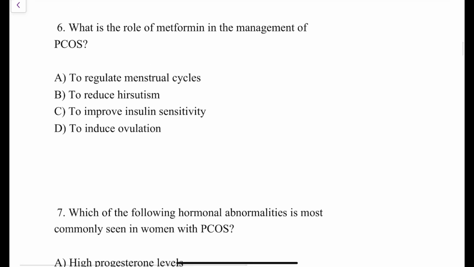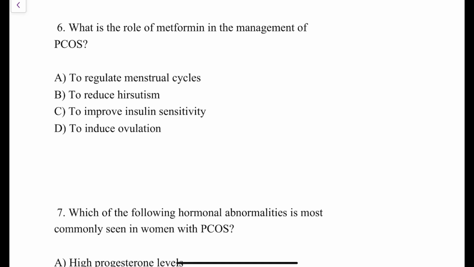What is the role of metformin in the management of polycystic ovarian syndrome? Just before, I told you that the role of metformin in treatment of PCOS is that it is used in the treatment of insulin resistance. So in patients of PCOS, if they have insulin resistance, then the treatment is going to be metformin. What about insulin resistance in patients of PCOS? It will manifest as acanthosis nigricans, which means appearance of dark thick skin in the nape of the neck, in the armpit, in the upper chest, everywhere it will be present.